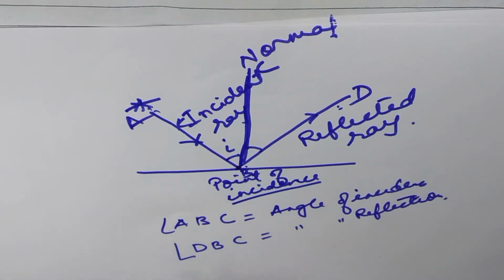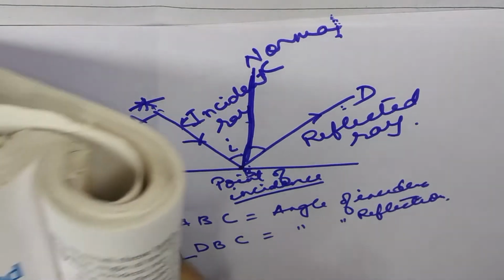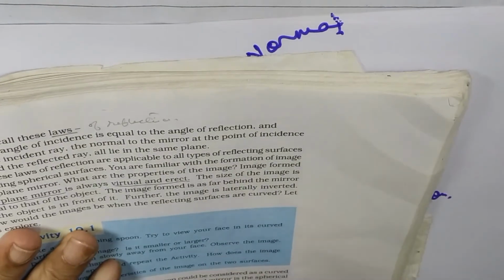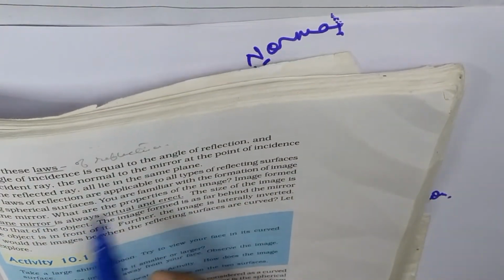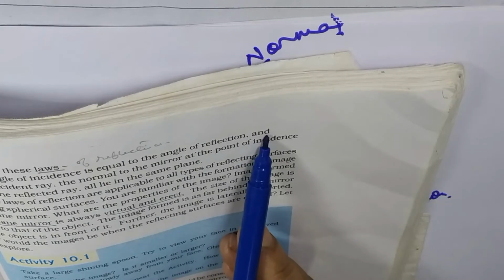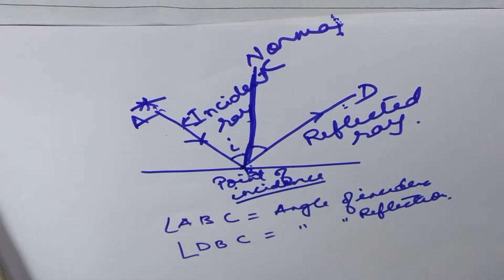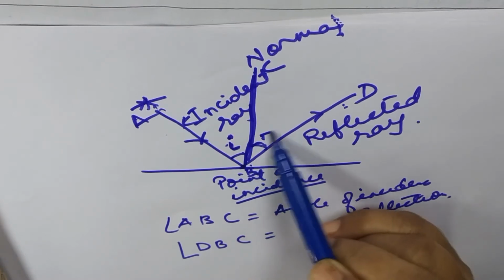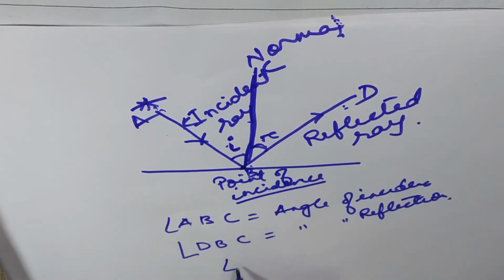According to the law of reflection, the first law is given in the book, you see in your book. The angle of incidence is equal to the angle of reflection. That is, this angle is equal to this angle, angle i is equal to angle r.